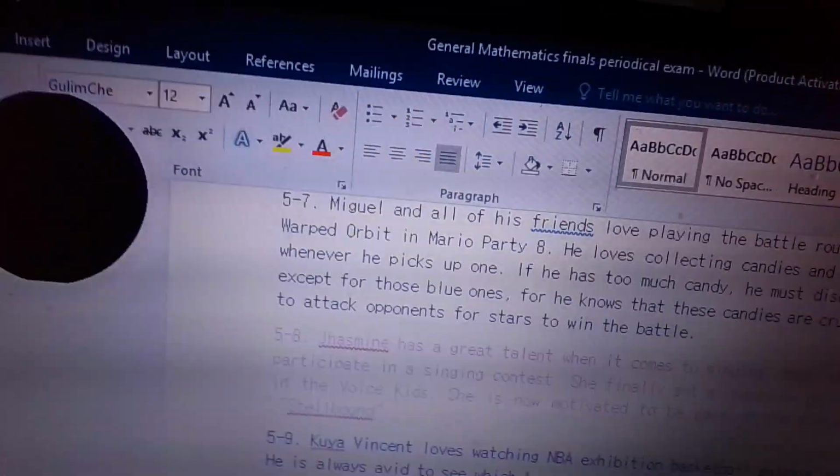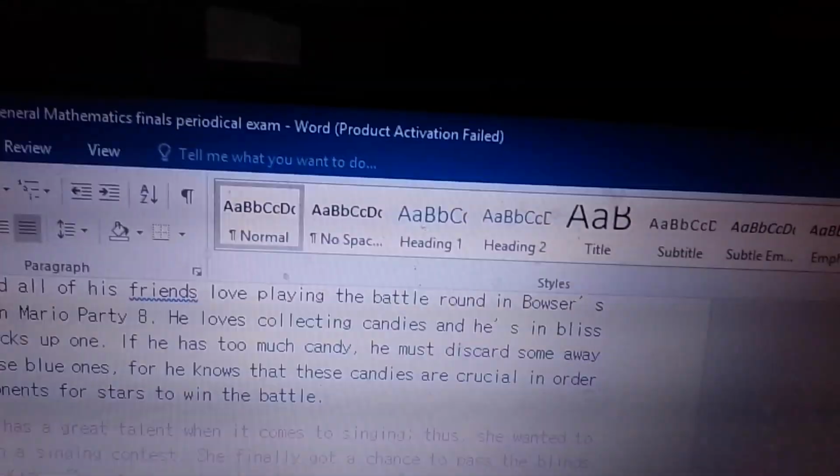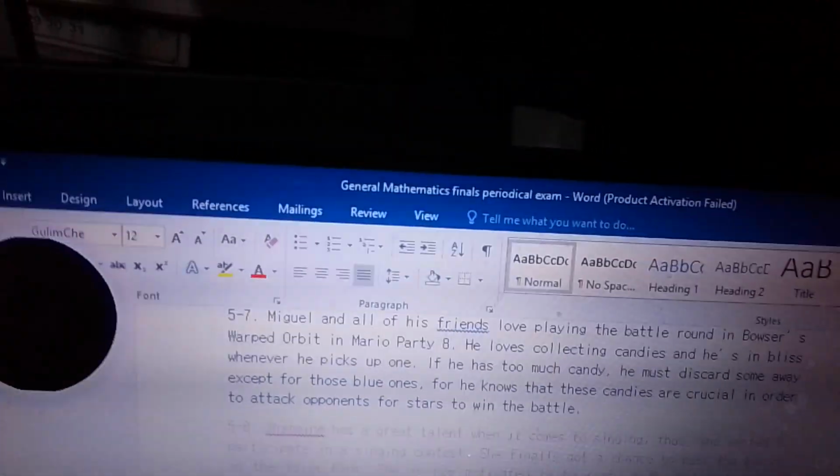Next, number 7. Miguel and all of his friends love playing the battle rounds in Bowser's Warped Orbit in Mario Party 8.